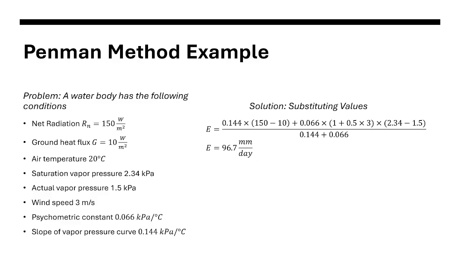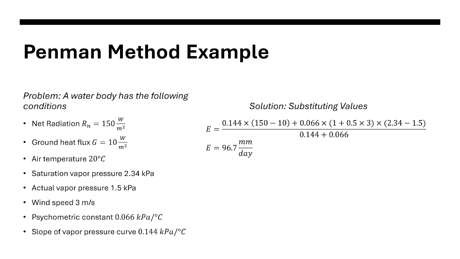So the final answer is 96.7 mm per day. I think we have a correction here. Try to find if we have a correction and just relay it to me in our GC. I think there has been a mistake. I'm not really sure.